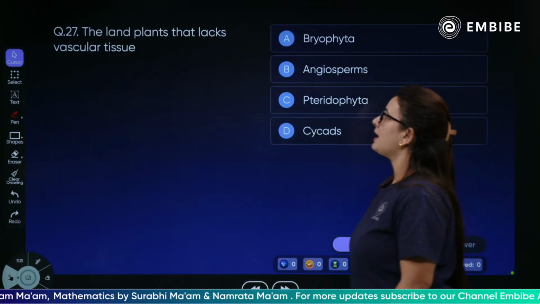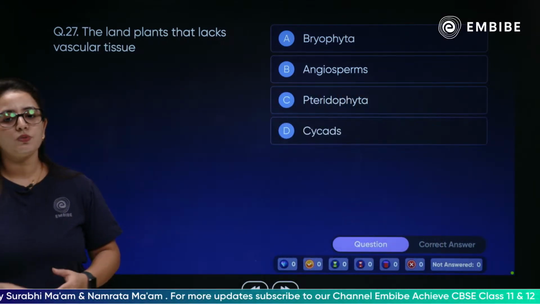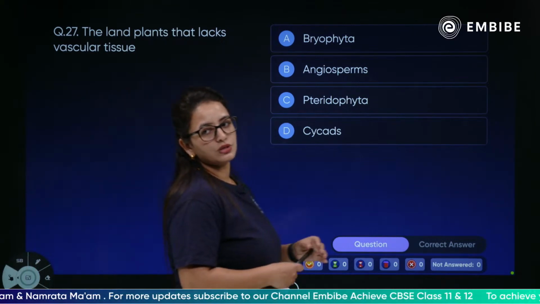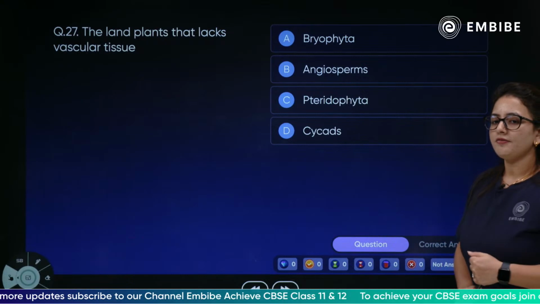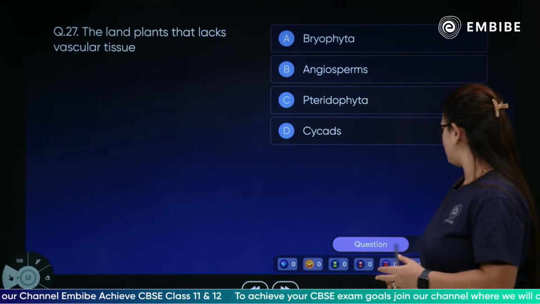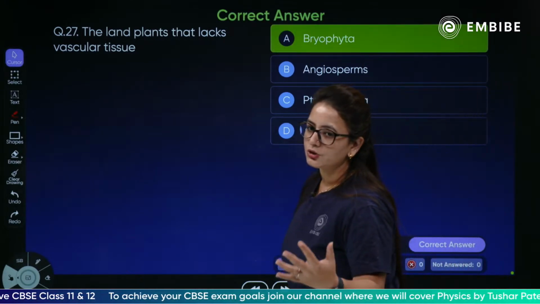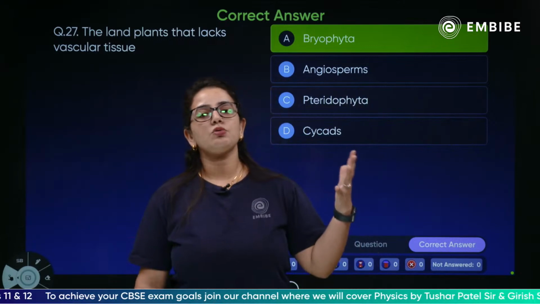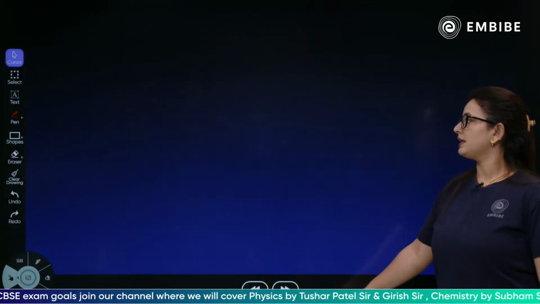Next, the land plants that lack vascular tissues are what? Bryophytes, angiosperm, pteridophytes or cycads. Very simple. Bryophyta. Yes, they do not have vascular tissue, they have a thalloid structure. Root, stem and leaves are not present, and yet they are called amphibians of the plant kingdom.